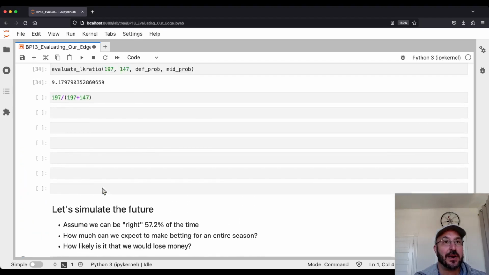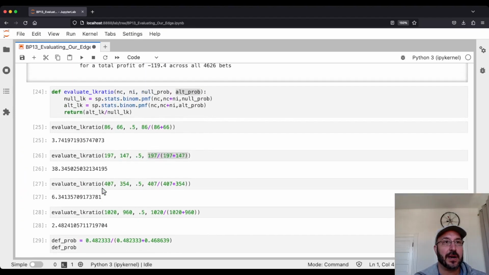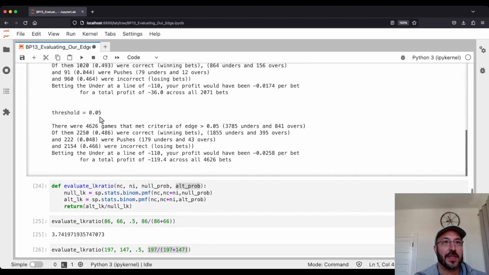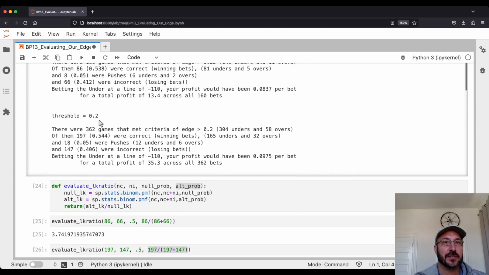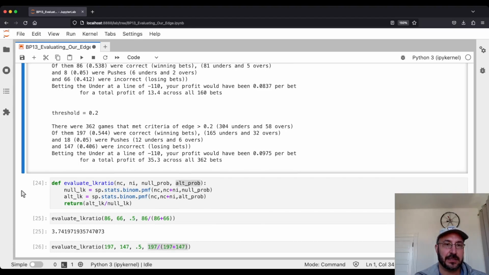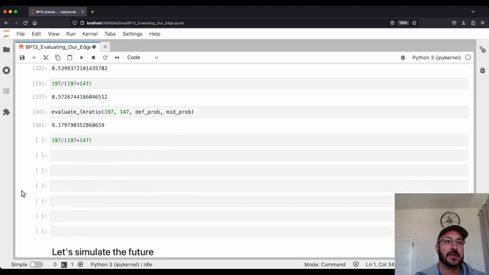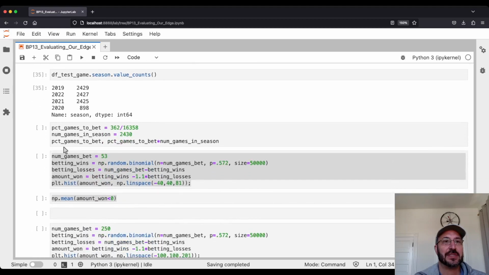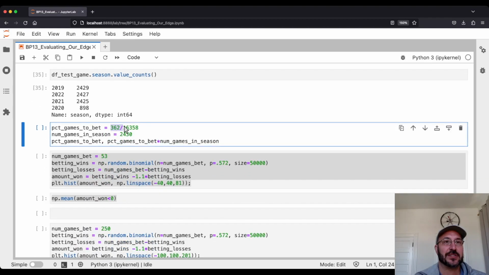But if we look at our model for that threshold that we thought was pretty good, for this threshold we only bet on 362 games. So there are only 362 games that gave us the edge that we needed to make this bet. So the percentage of games that we're betting on is 362 over 16,358.